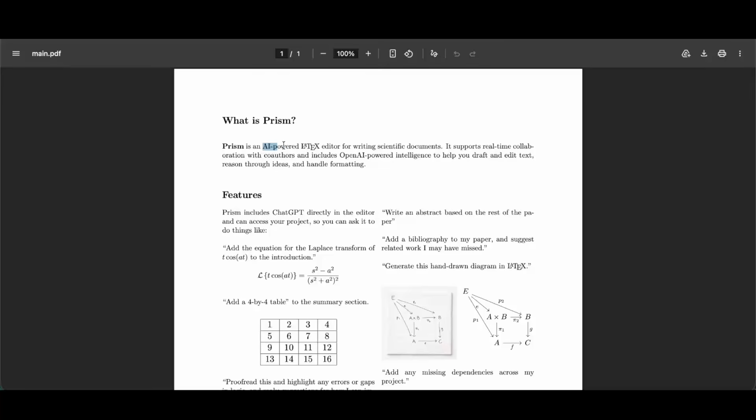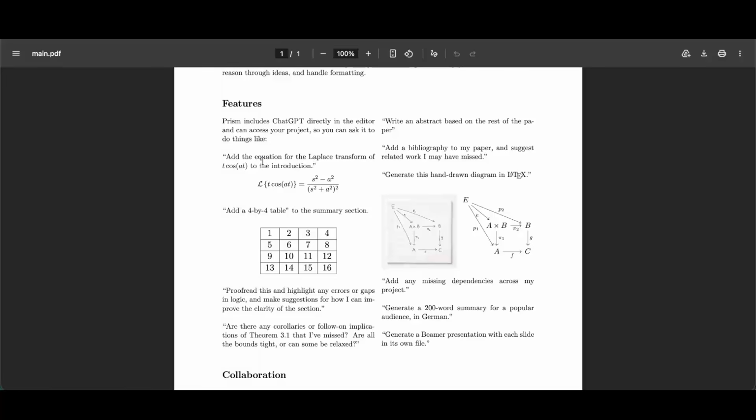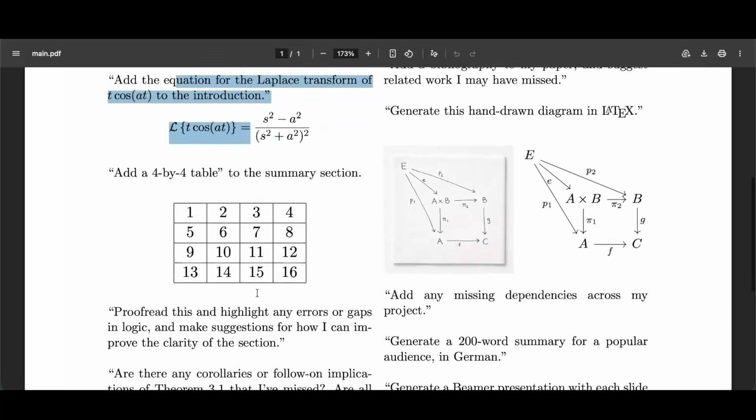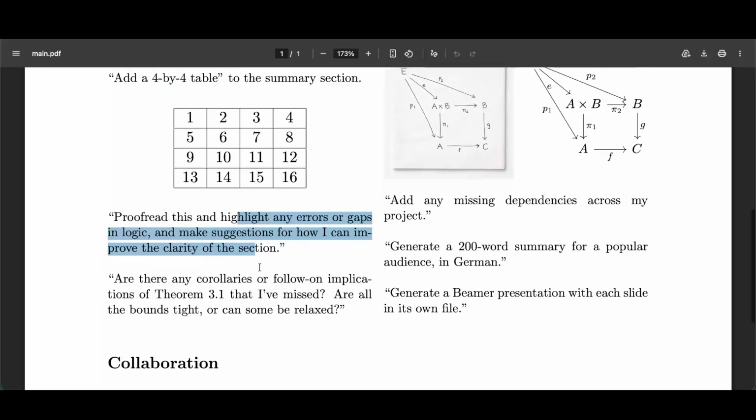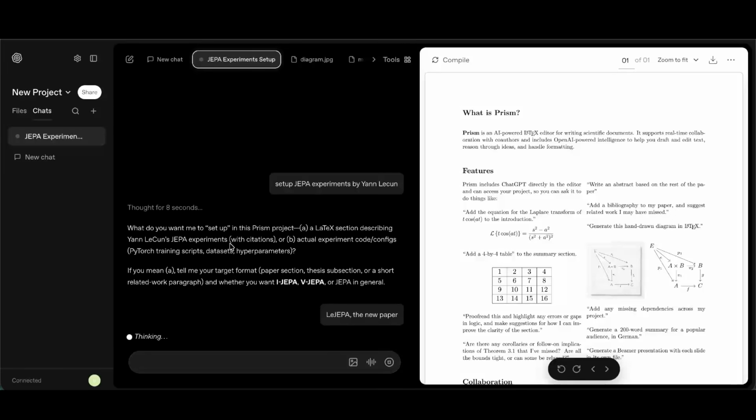Prism is an AI-powered LaTeX editor for writing scientific documents, and it supports collaboration. You can tell it to add equations, you can tell it to create tables, to proofread and highlight any suggestions or errors or mistakes. I started a new chat. I told it to set up JEPA experiments. JEPA is by Yann LeCun, and then it talks to me.